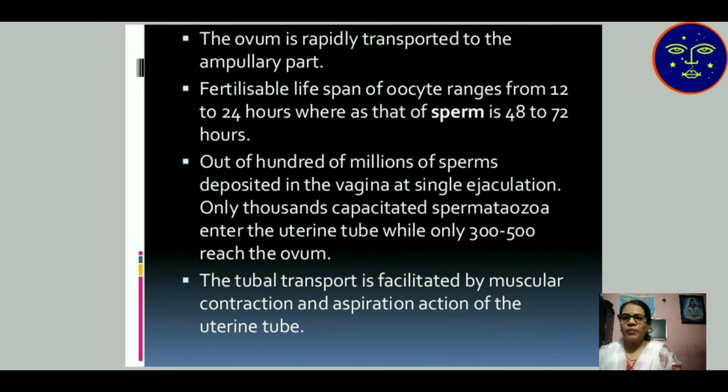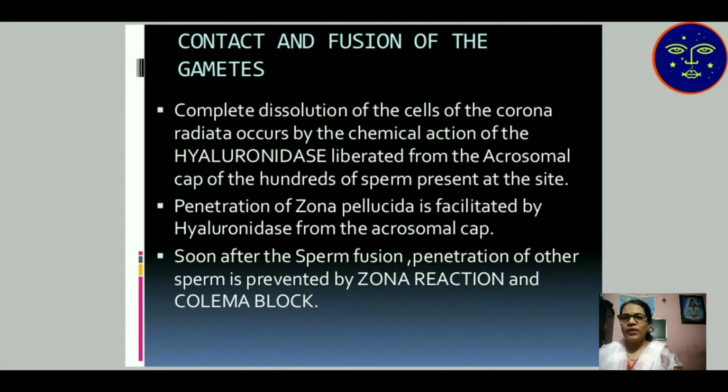Out of hundreds of millions of sperm deposited in the vagina at a single ejaculation, only a single sperm enters the ovum, and fertilization takes place with a single sperm and a single ovum. The tubal transport is facilitated by muscular contraction and aspiration action of the uterine tube. This is the contact and fusion of the gametes. Then complete dissolution of the cells of the corona radiata.